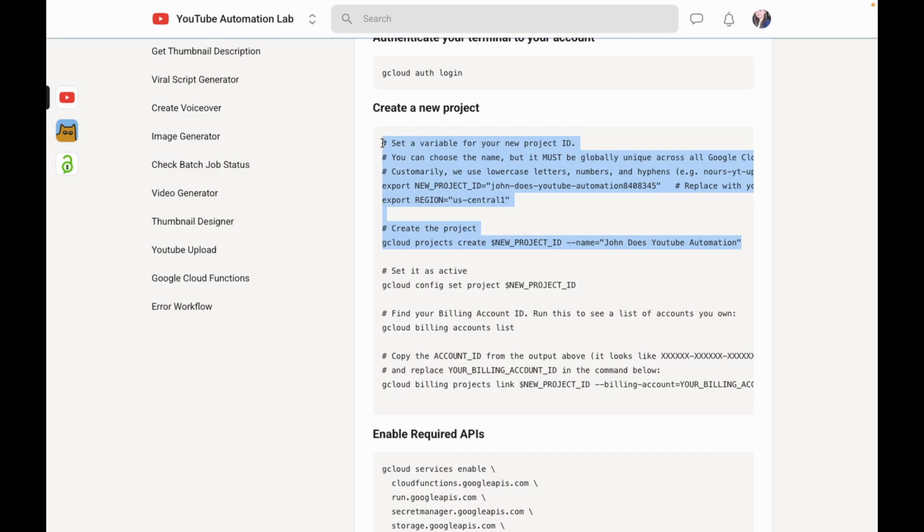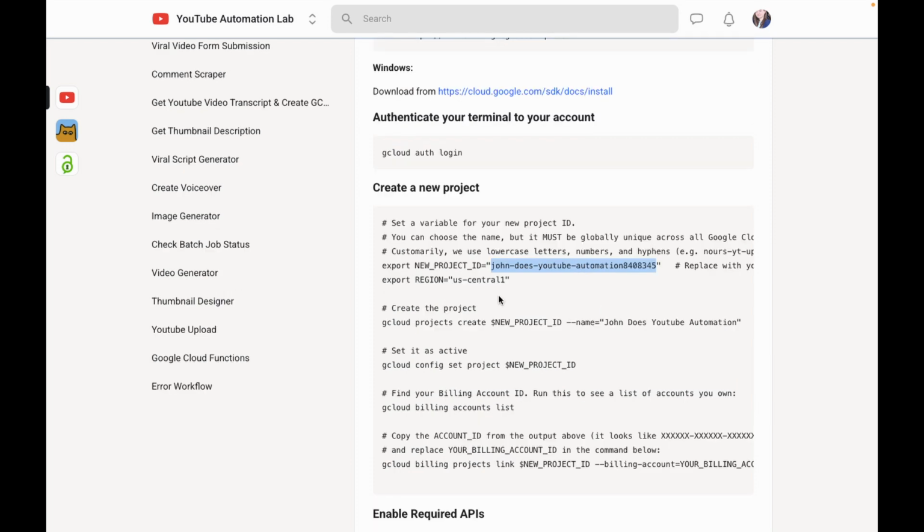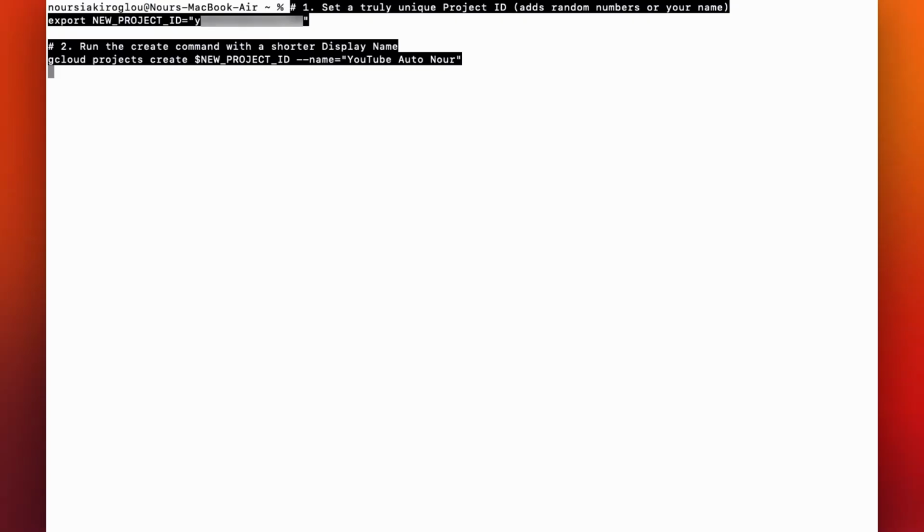The next step is to create a new G-Cloud project. Copy and paste the following two commands. Before running them, make sure you choose a unique project ID. This ID must be unique across all G-Cloud users, so it's a good idea to create a longer one and include a few numbers. If you receive an error, it likely means that the project ID is already taken, and you will need to try a different one. For the second command, modify the specified part to give your project a name that you find appropriate.